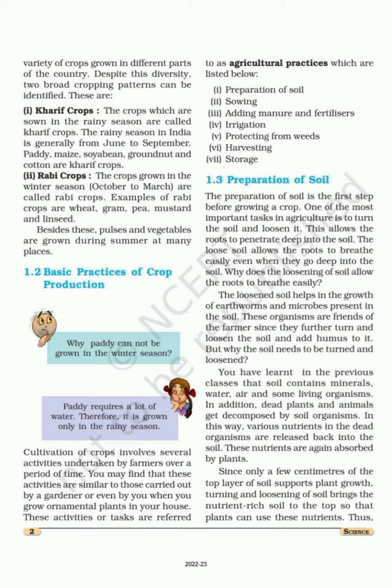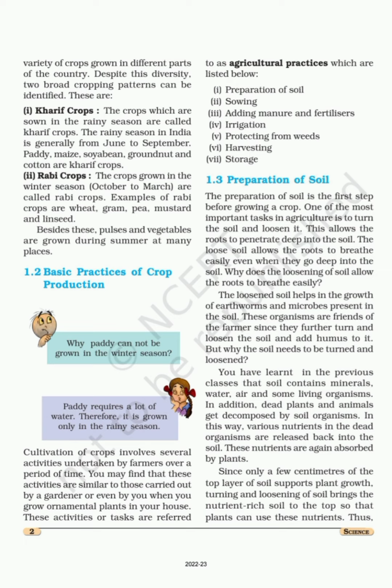Okay, the loosened soil helps in the growth of earthworms, okay, and microbes present in the soil. Okay, these organisms are the friends of farmers. Okay, the earthworm is the friend of farmers. Okay, you know already these things. Okay, loosening the soil and add humus to it. Okay, but why the soil needs to be turned and loosened?